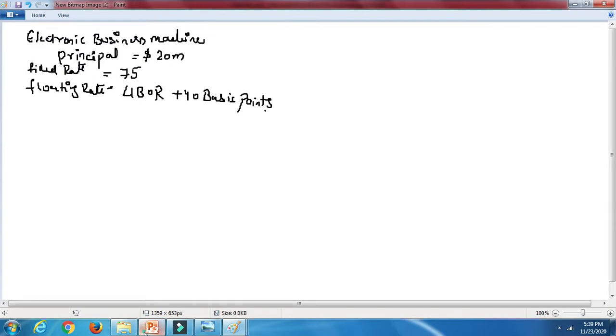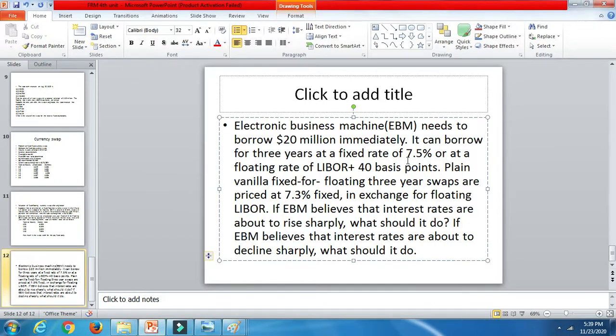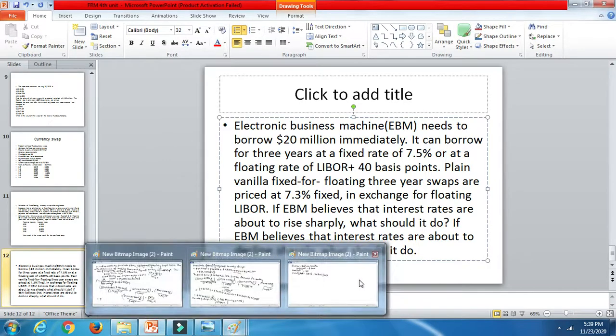So two options it has. Either it can borrow at a fixed rate of 7.5% or LIBOR plus 40 basis points. Plain vanilla fixed for floating 3-year swaps are priced at 7.3% fixed in exchange for floating LIBOR. So the fixed rate has been decided.